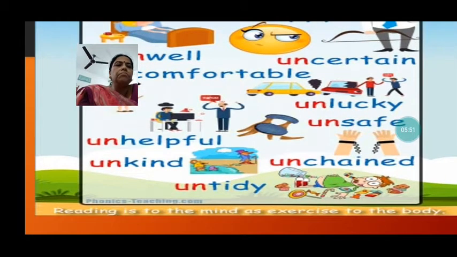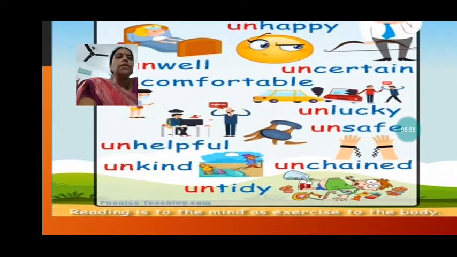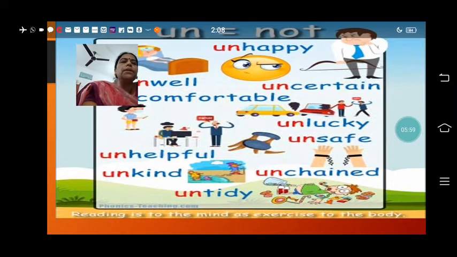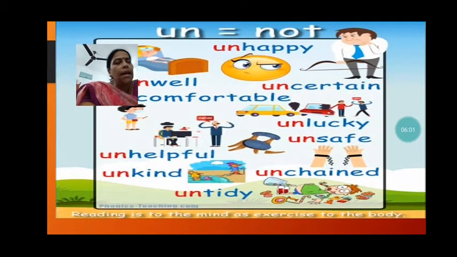Untidy, unchanged, unchained, unsafe, unlucky. So what happened here? We have added un and made the opposite of the word. Well, unwell, comfortable, uncomfortable, helpful, unhelpful, kind, unkind, tidy, untidy, happy, unhappy, certain, uncertain, lucky, unlucky, safe, unsafe, chained, unchained.